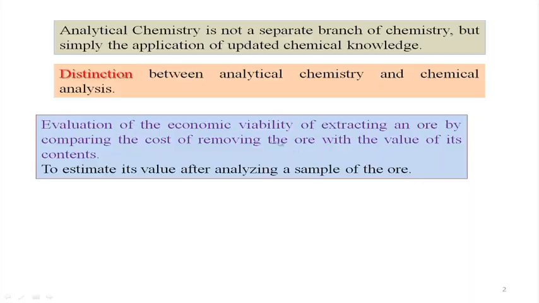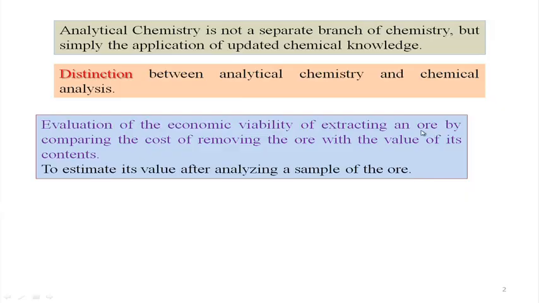Suppose a hematite or magnetite ore is being used for the production of a very good quality steel sample, sometimes high-end steel. How can a metallurgical engineer evaluate the economic viability, whether he or she can use that particular ore for the production of iron initially, and after that the iron can be utilized for steel production?